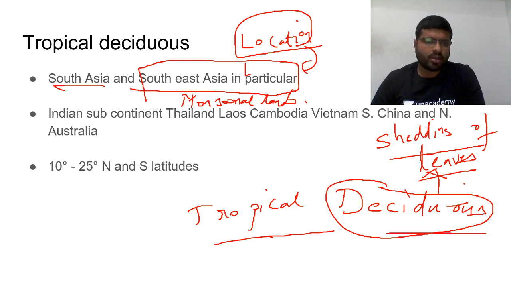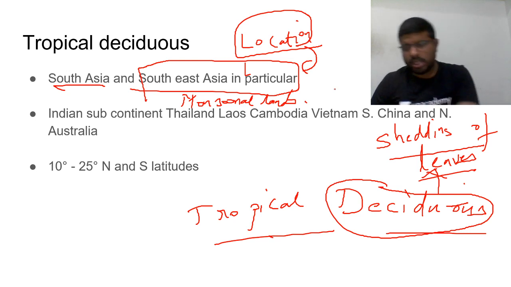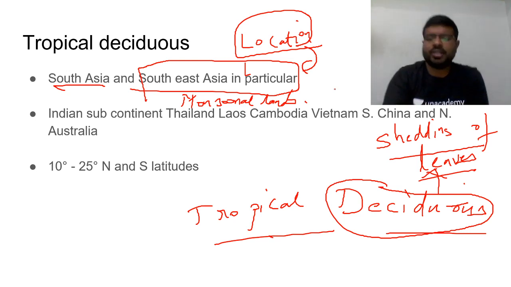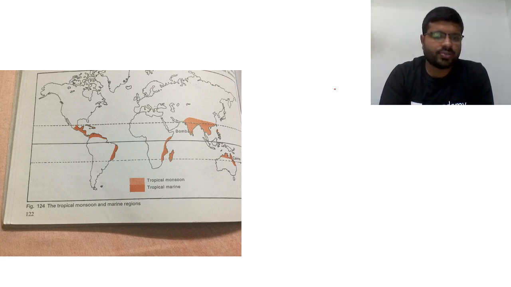Vietnam, South China, North Australia, all these are tropical deciduous or monsoonal lands. The latitudes are roughly 10 to 25 degrees north and south. Within this 10 to 25 degrees north and south, you are finding that variation. You can see in this photograph tropical monsoon regions. You can see India significantly covered, and Southeast Asia, Laos, Myanmar, Thailand, all these are significantly covered.